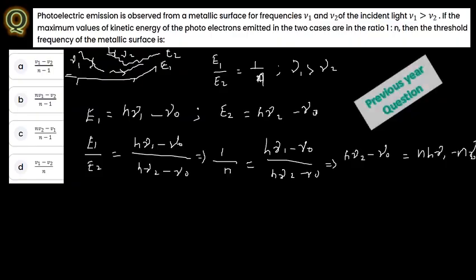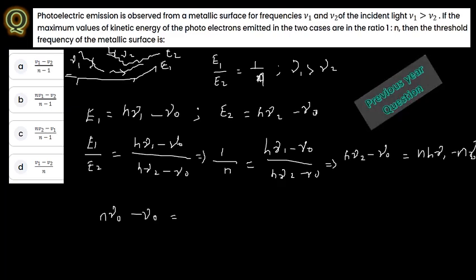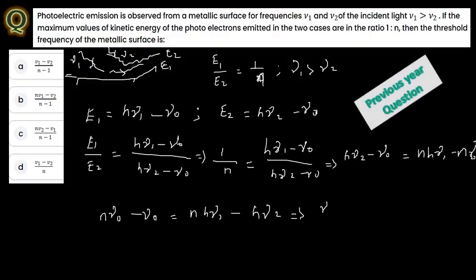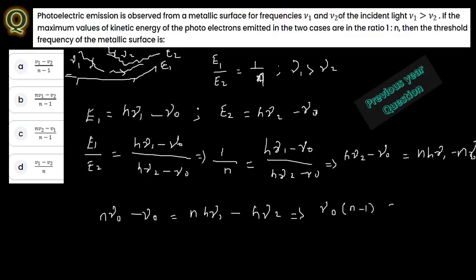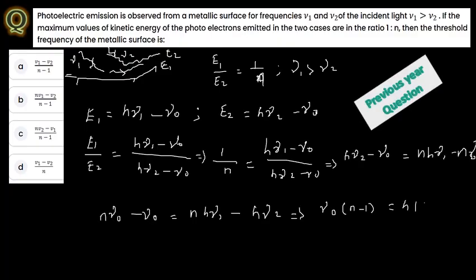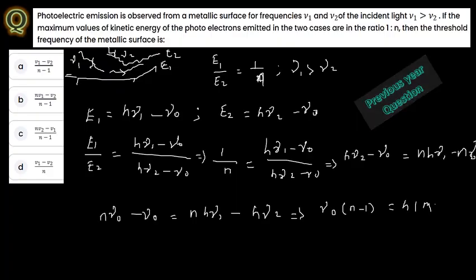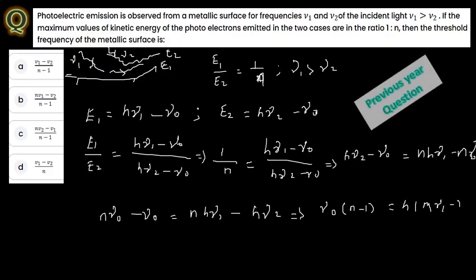From here, n nu naught minus nu naught will be equal to n h nu 1 minus h nu 2. Here nu naught is common, so what you are going to have is n minus 1, and h is common on the other side. So h is equal to n nu 1 minus nu 2.